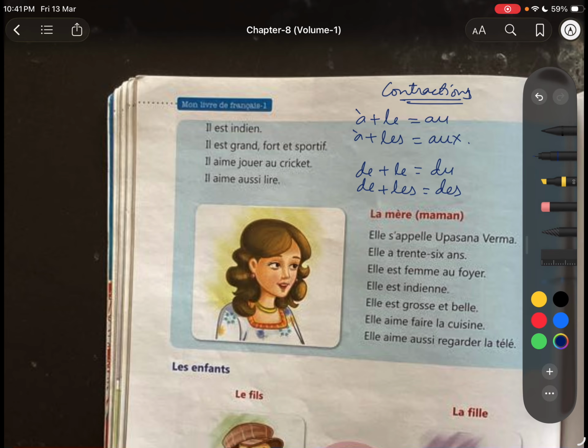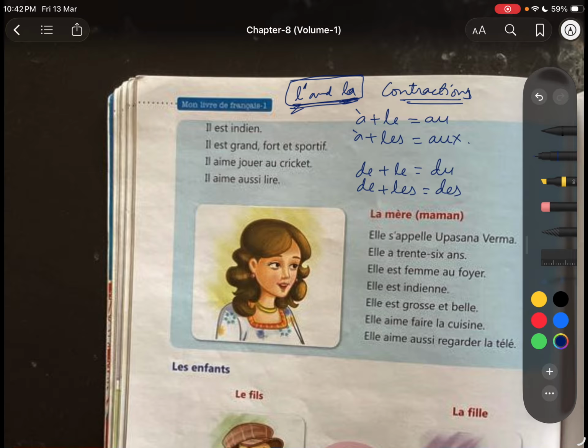We do not have short forms for l' and la. We only have le and les as the short form.